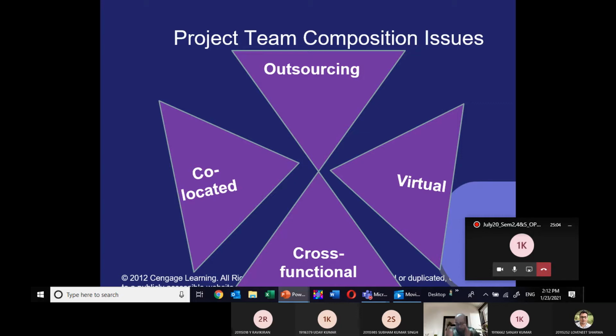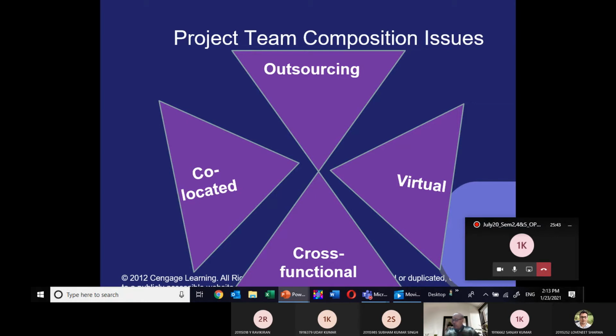This is called cross-functional project teams. Here you are learning, and I am giving all the support to you. But there is another player who is giving us support in our internet connectivity and all. They are also a project team member, and this type of team member is called a cross-functional project team member, which is also one of the compositions.